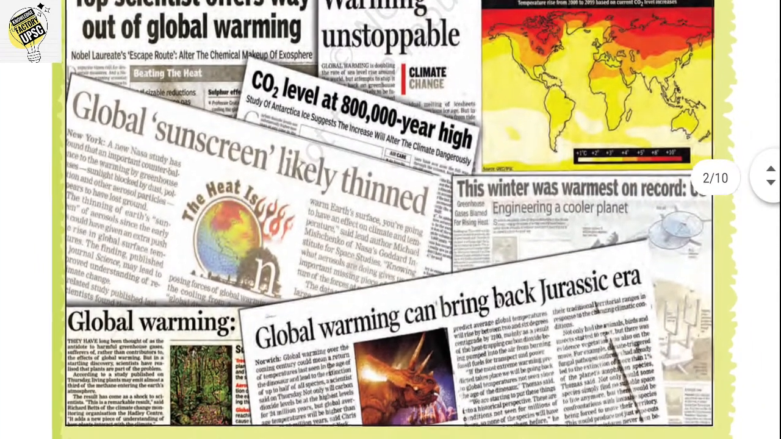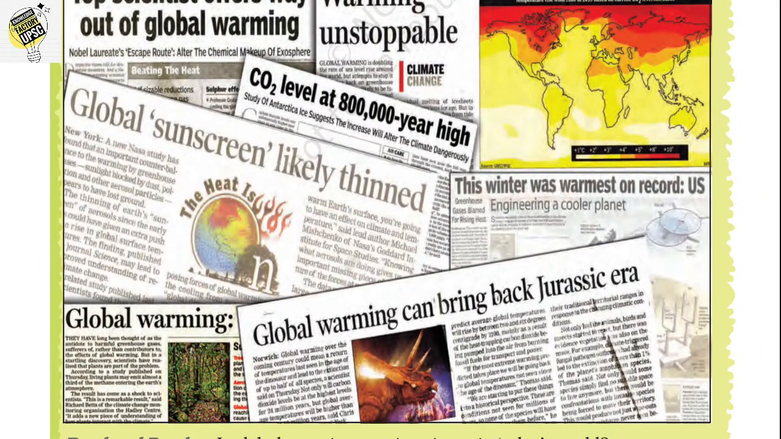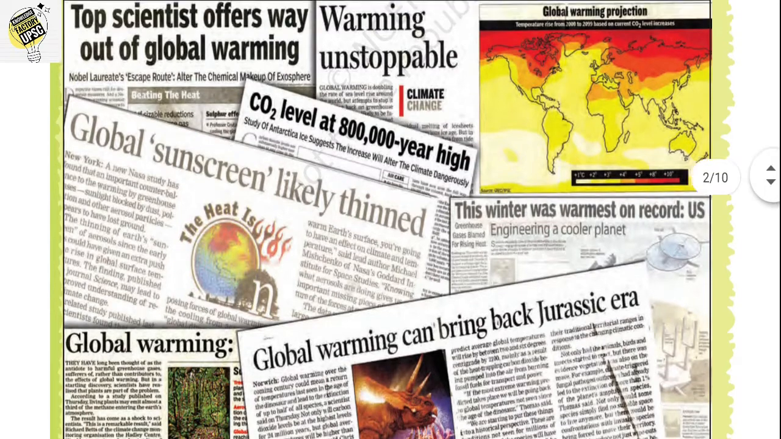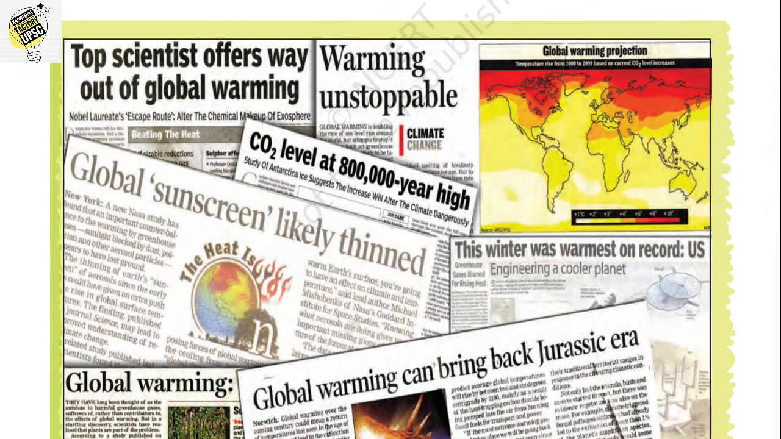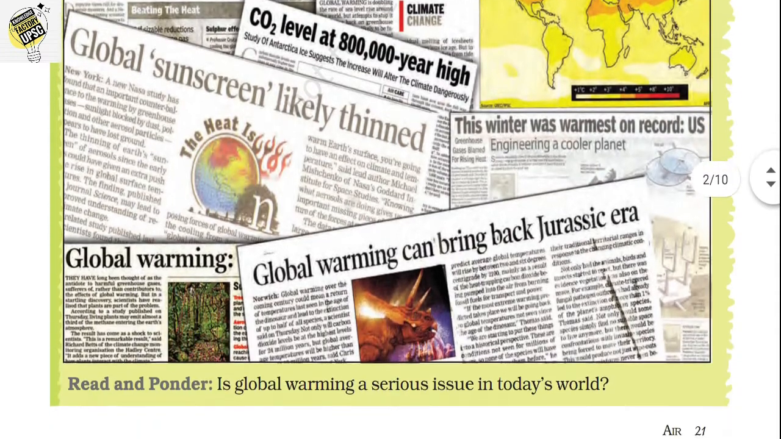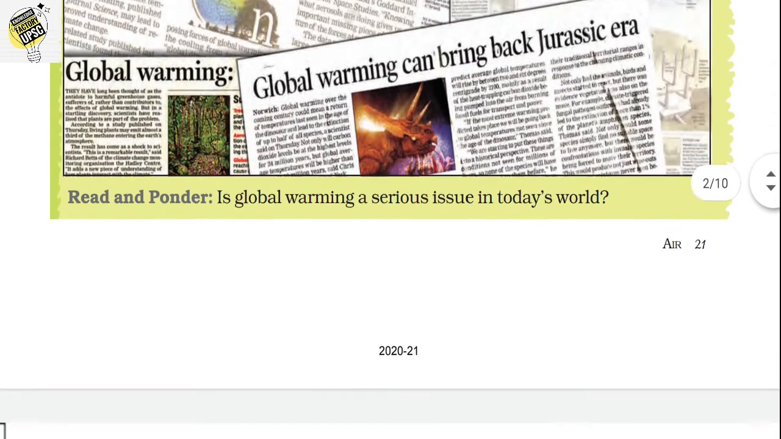Here are some paper cuttings which show that global warming can bring back the Jurassic era. That means that if the amount of carbon dioxide is increased, a hollow will be created in the ozone layer, which lets UV rays fall on the earth and also causes damage to living organisms. So carbon dioxide is necessary, but it is also very dangerous.